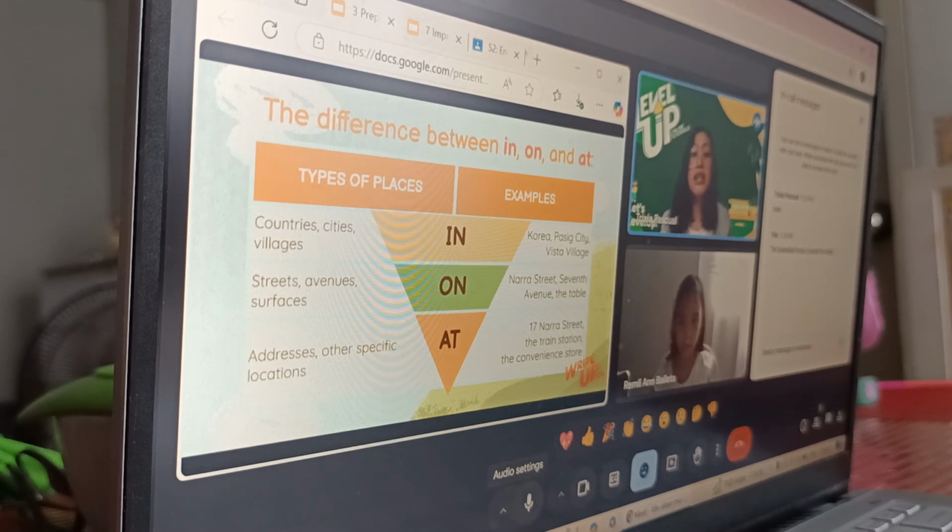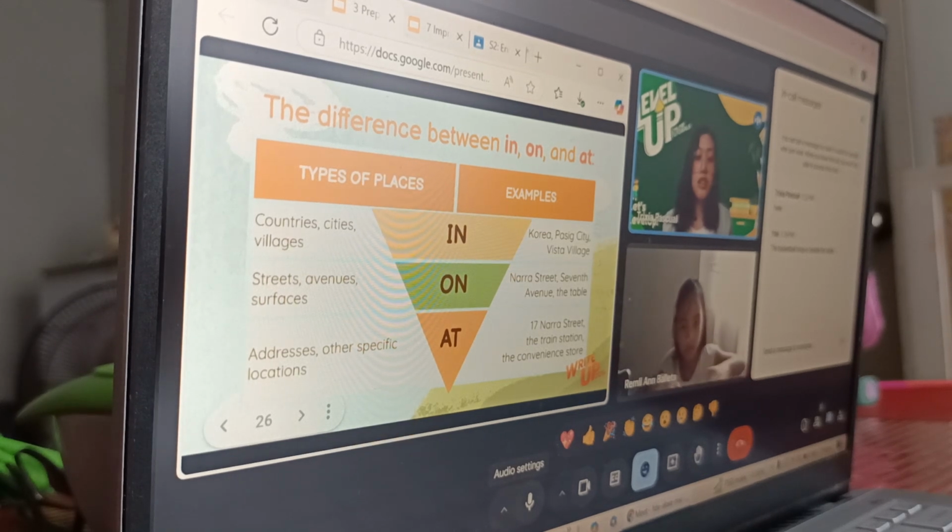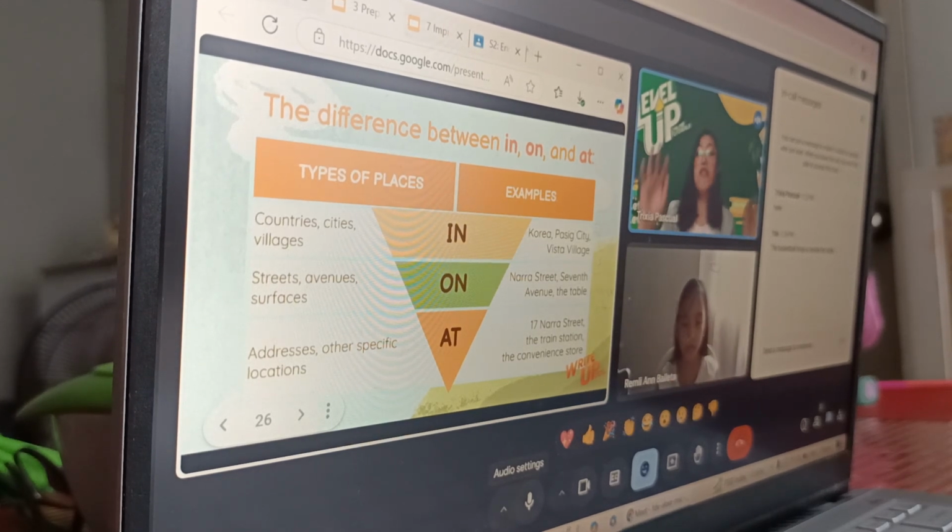At the train station. The train station is a very specific location. At the convenience store. Okay, so those are the examples of the prepositions of place. Again, we make use of in, on, and then at. Okay, do you get that one? Alright.